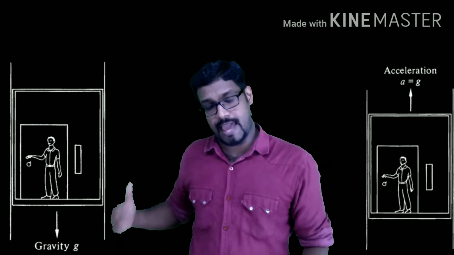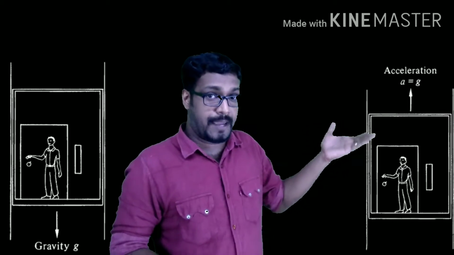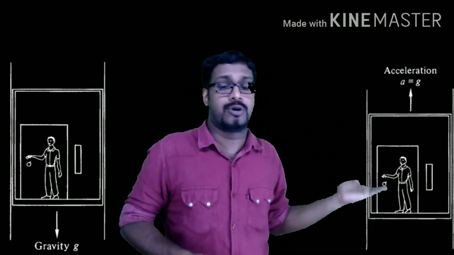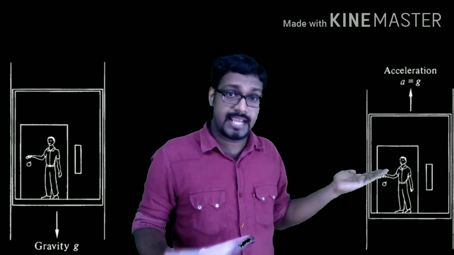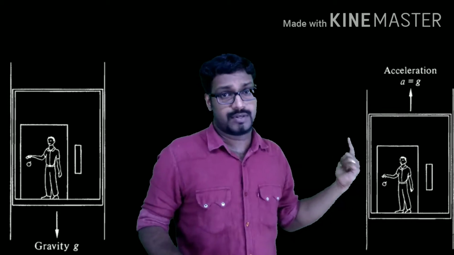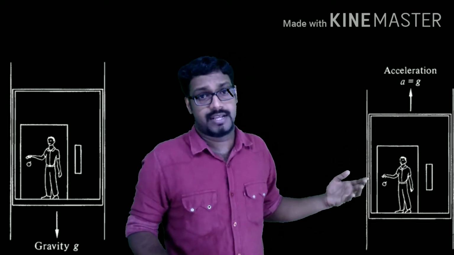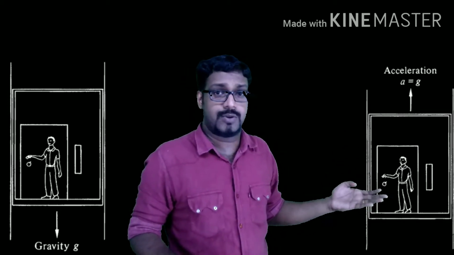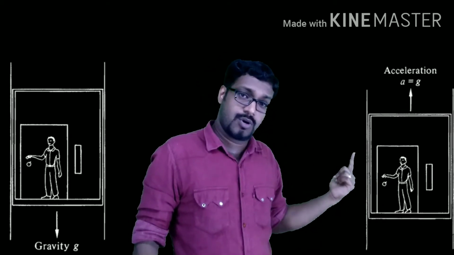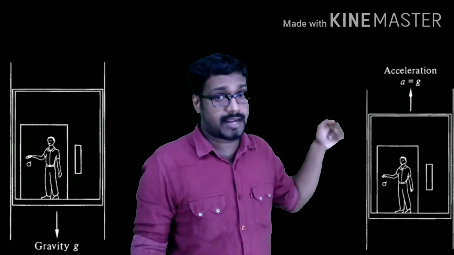Now if you take the entire person and the lift and the apple to a space where there is no gravity, and if you accelerate the lift upwards with a magnitude a = g, but the direction is upward, so if you include the direction, then a = -g. The lift is accelerating upward, so the fictitious force will be acting downward.